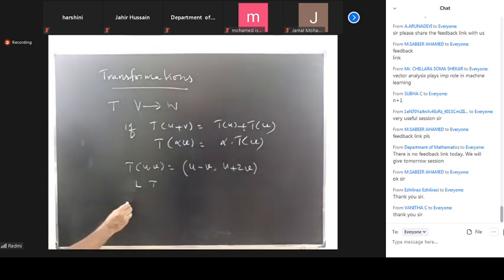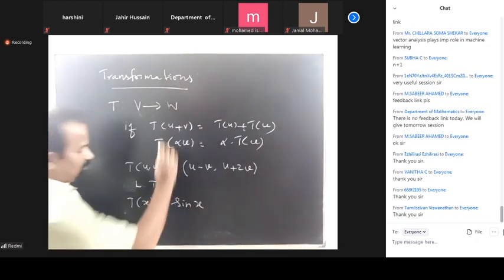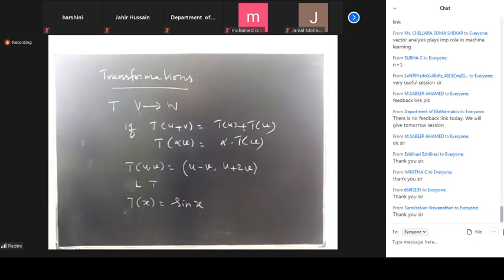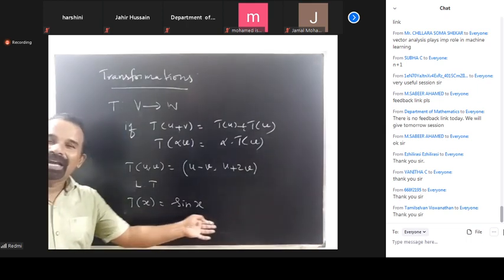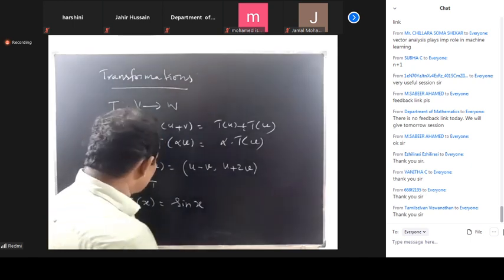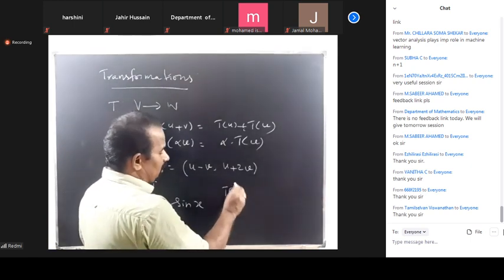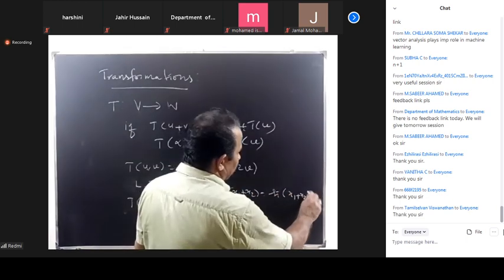Next, I am going to say that the function T of x equal to sin x is not a linear transformation, because T of x1 plus x2 is equal to sin of (x1 plus x2).